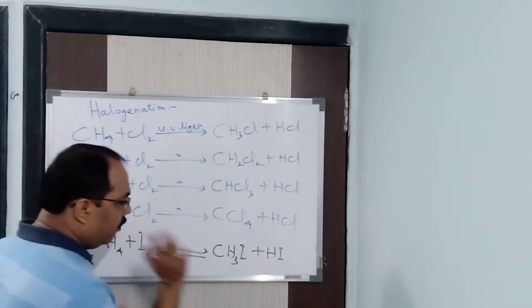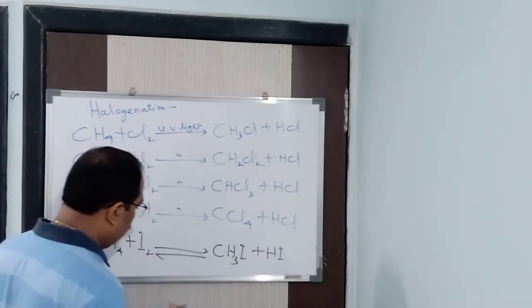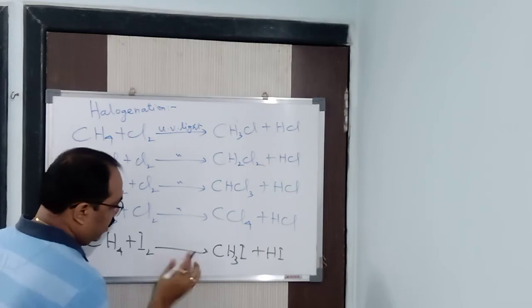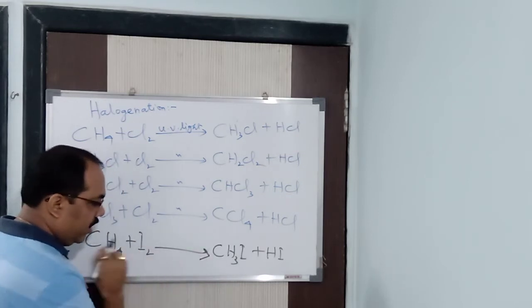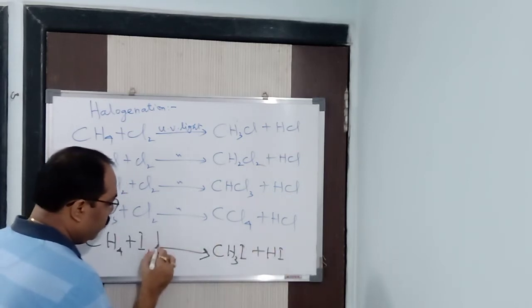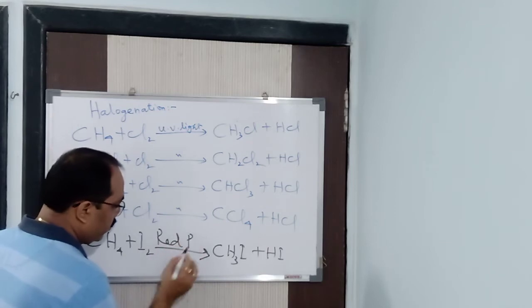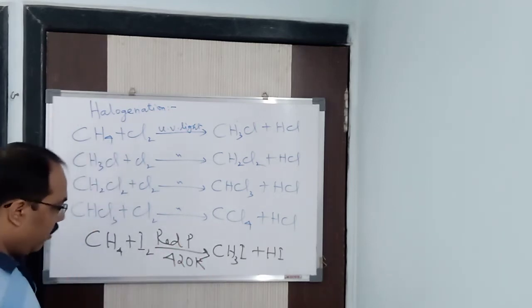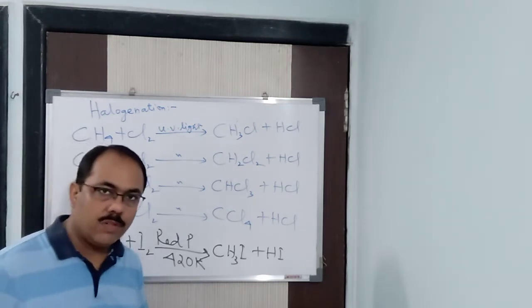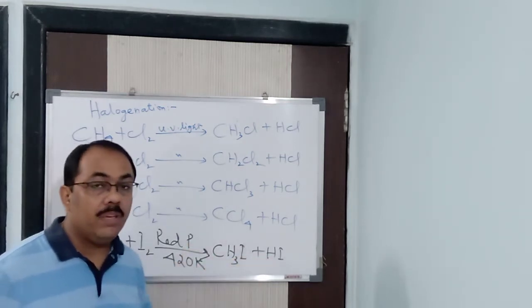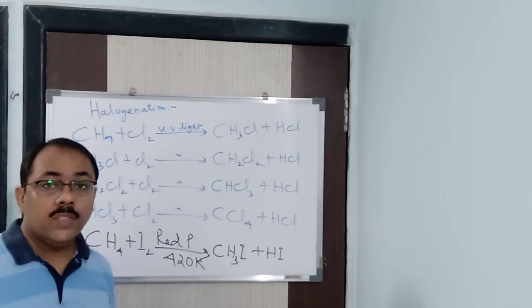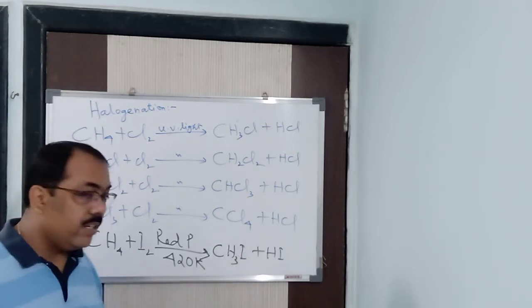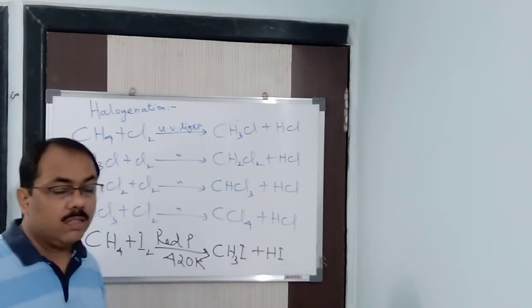Now, if I want to make the reaction irreversible, what do I need to do? I want to make the reaction go in the forward direction only. Hence, I have to use an oxidizing agent, which is red phosphorus, heating at a temperature of around 420 Kelvin. What will red phosphorus do? It will react with HI to form PI3, and hydrogen will react with oxygen to form water.